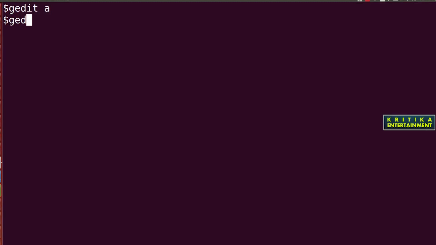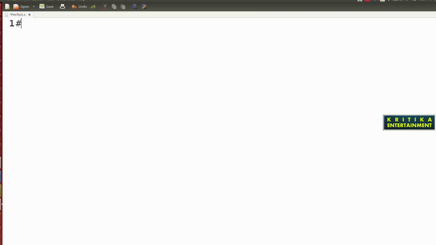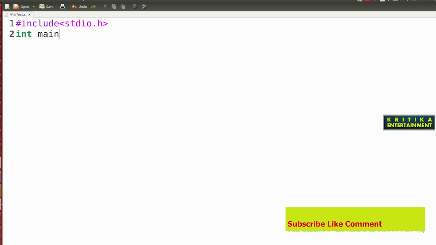So now I'll create a program. You just watch. Suppose I open gedit and save the file as perfect number .c. Then #include <stdio.h>, then int main.